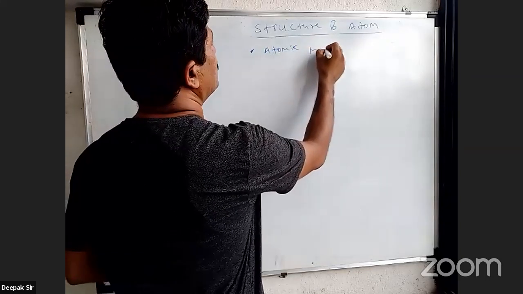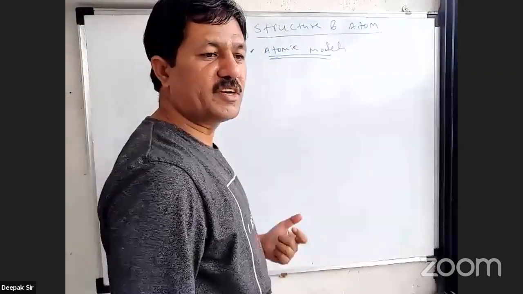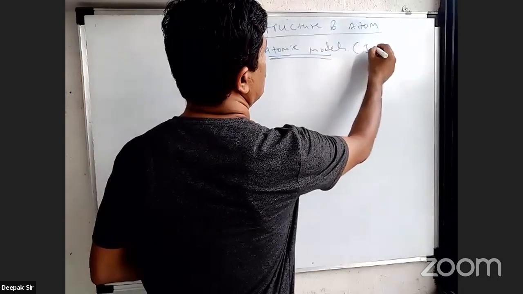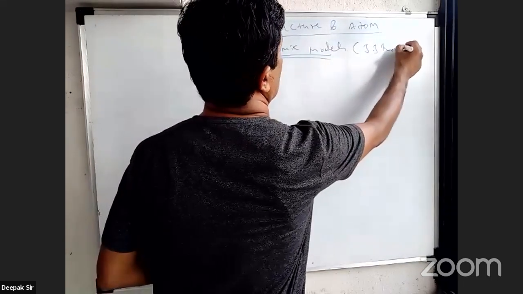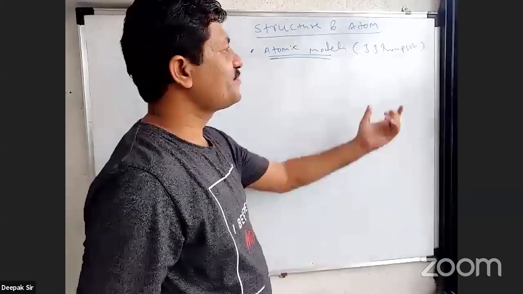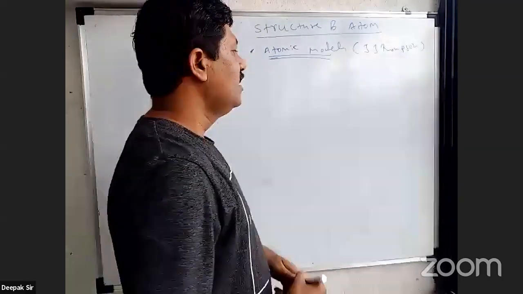Atomic models. So what is the structure of atom? How is the structure of atom? This has been put forth by different scientists. So first is the atomic model by J.J. Thomson. Okay, मेरी handwriting थोड़ी difficult है, handwriting बहुत ही बुरी है. J.J. Thomson, it's important नहीं है. J.J. Thomson.